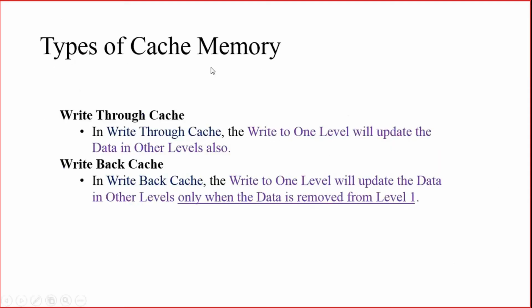Then we will see what are the types of cache memory, the different basic types of cache memory. First one is known as write through cache. Second one is known as write back cache. So what do you mean by write through cache? In a write through cache, a write to one level of the hierarchy will update the data present in other levels also. Whenever you write to one level of the hierarchical memory architecture available in the processor, it will update the data present in other levels also.